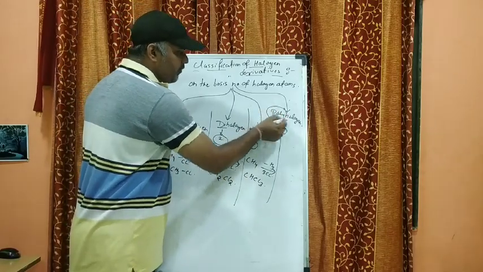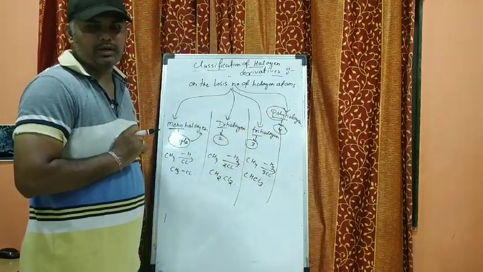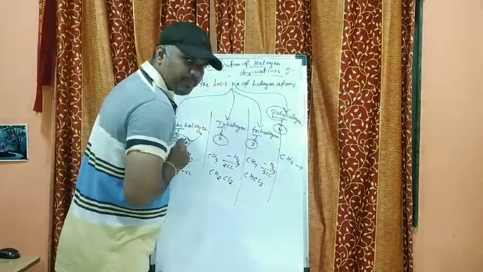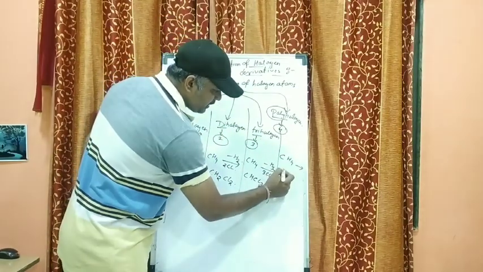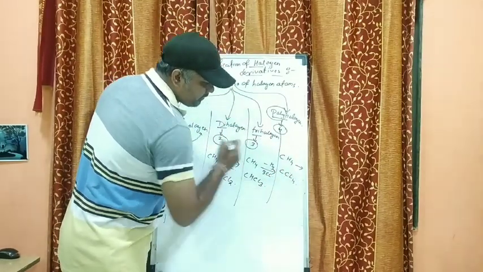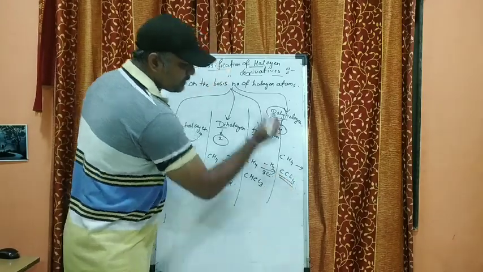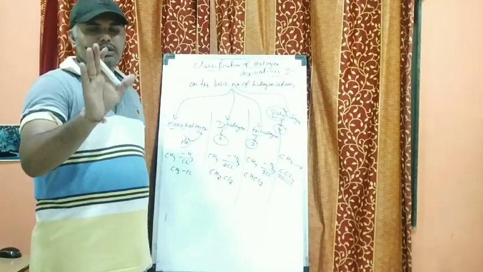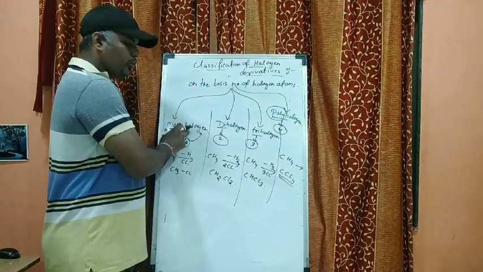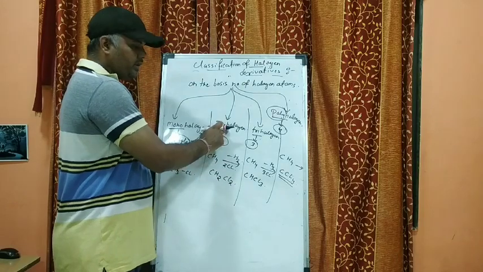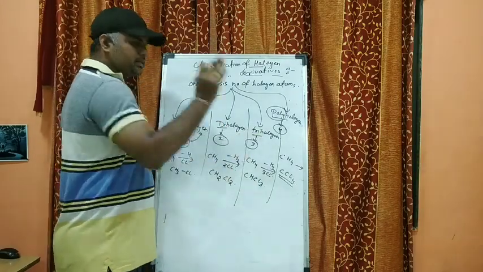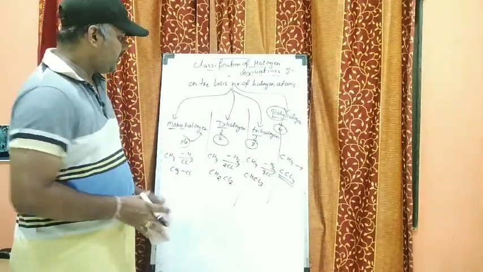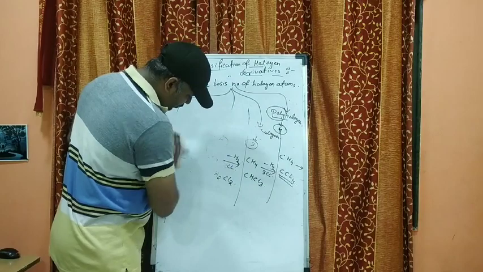Now what is here? Here poly means four halogen atoms. So we are going to replace all four hydrogens of methane by four halogen atoms. Now here it becomes CCl4, right? So this CCl4 is nothing but carbon tetrachloride. So I hope the picture is very clear to all of you: mono means a single halogen atom replacement, di means two halogens, tri means three halogens, and poly means four halogen atoms, right? Okay, now the classification is not over yet.